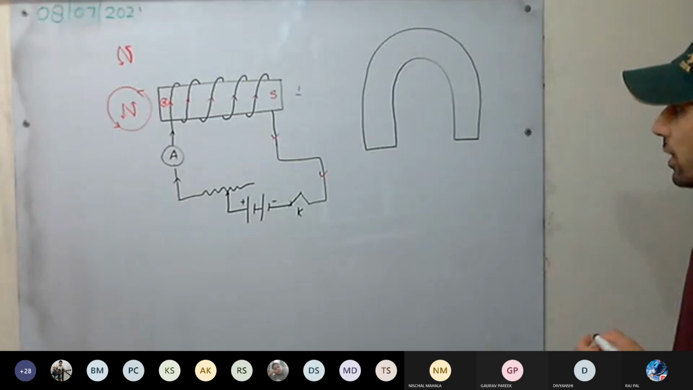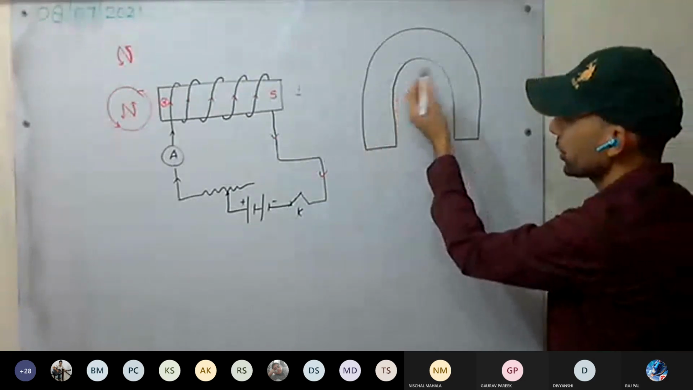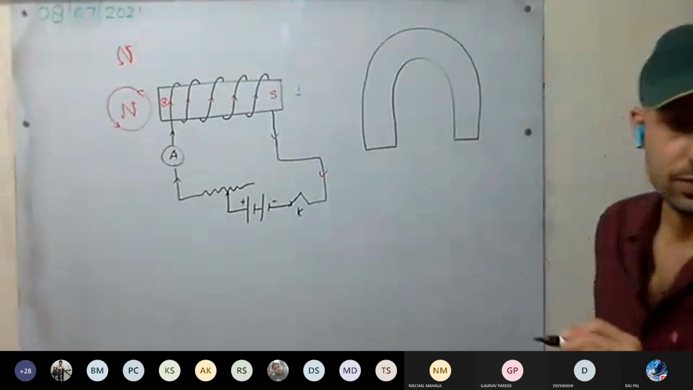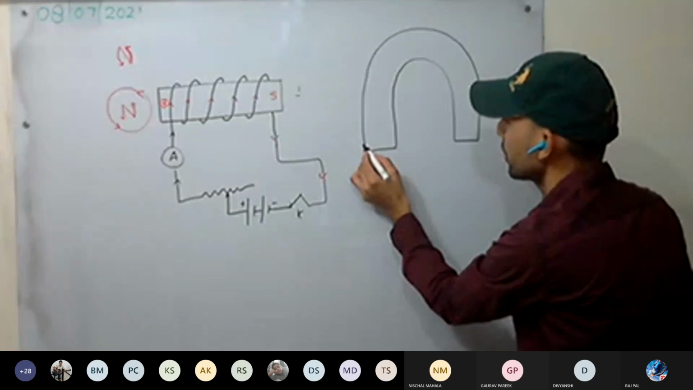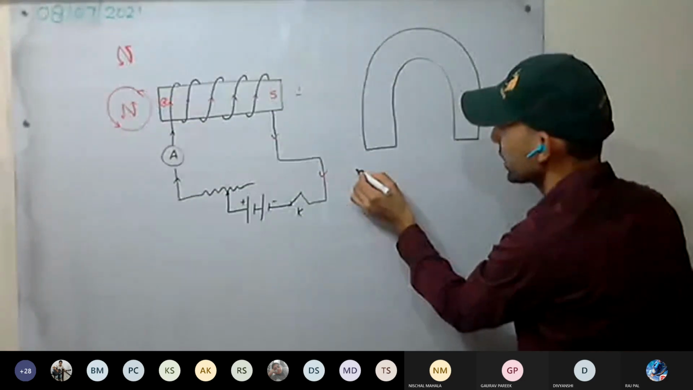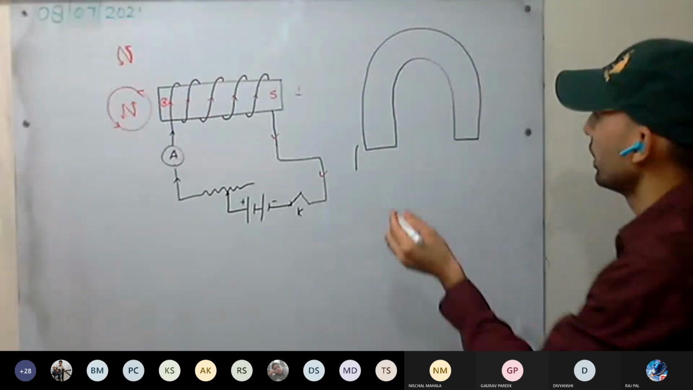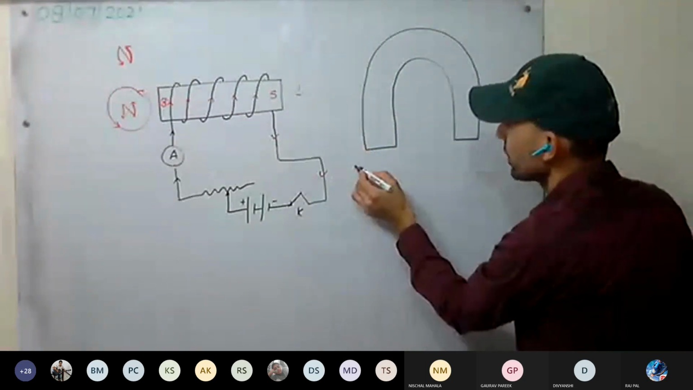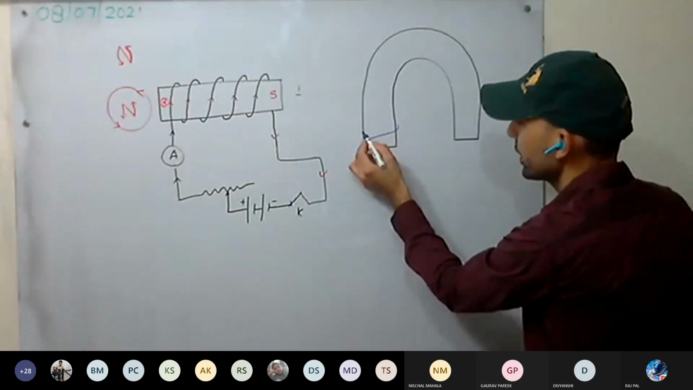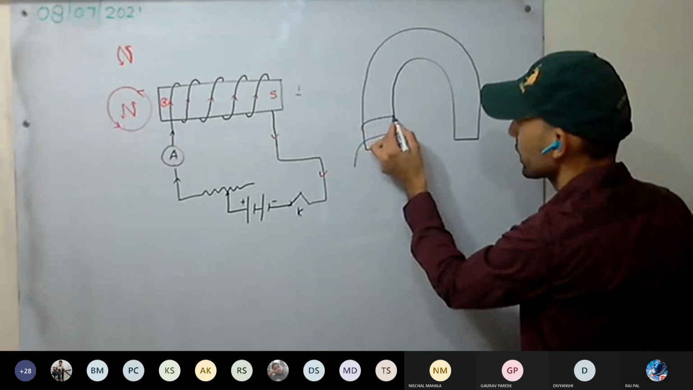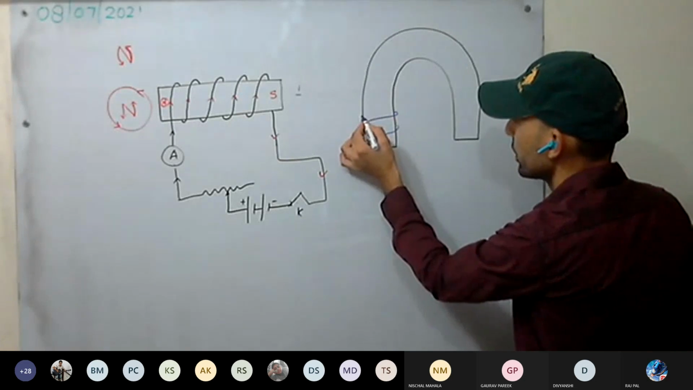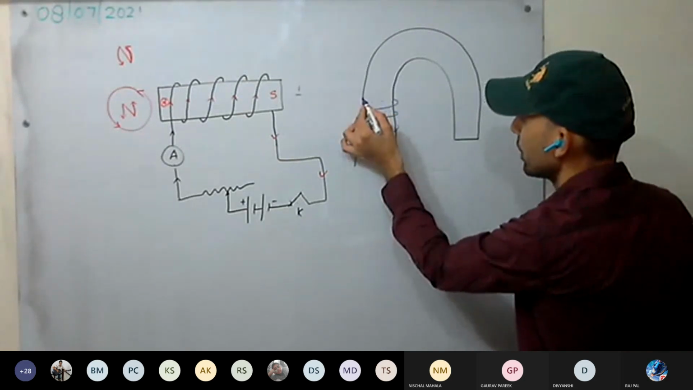Again, we have to pass the current. We have to wind it with insulated copper wire. So I'm doing the same way as the book. If this is the copper wire, in a different color, it goes back, comes from here, goes back, comes from there.